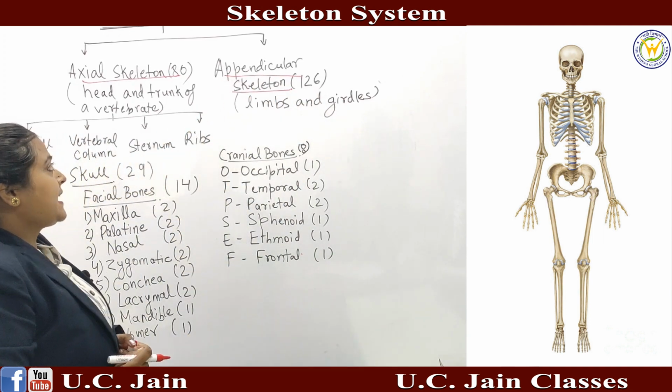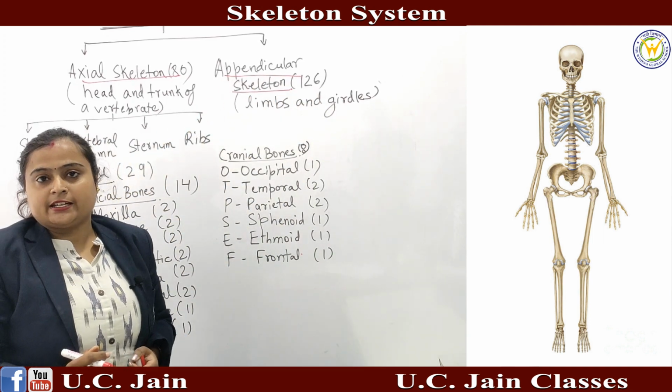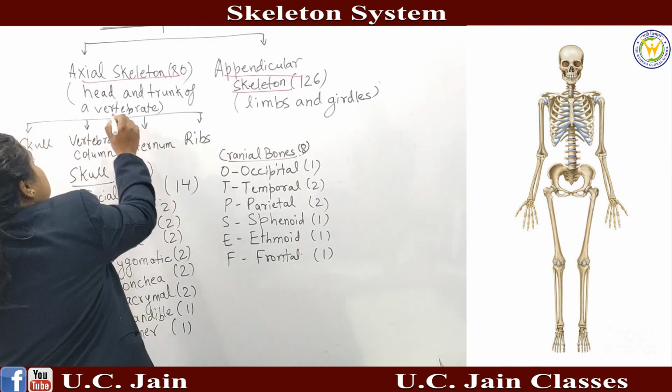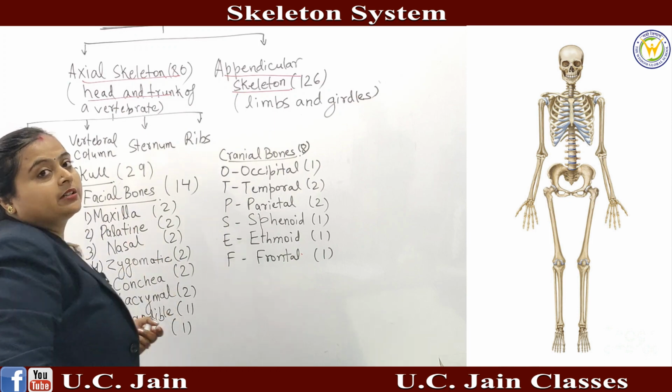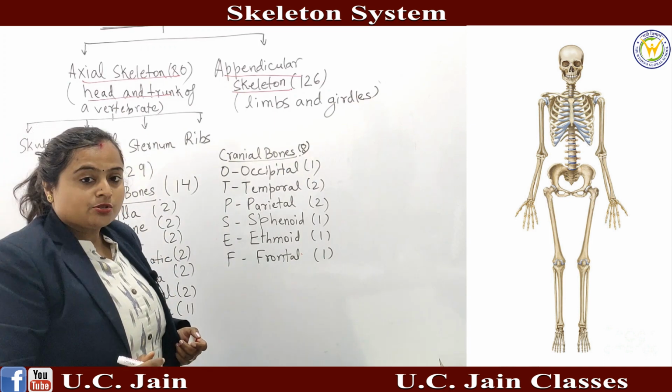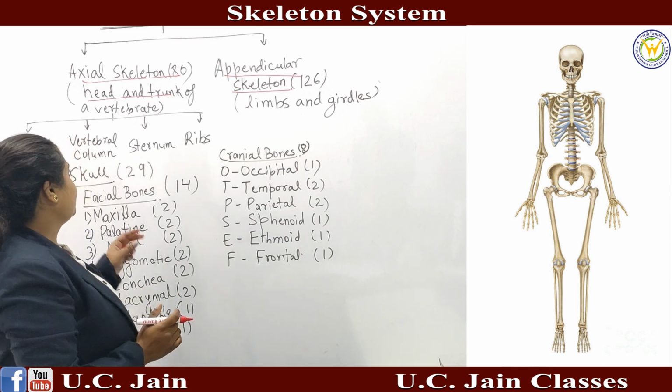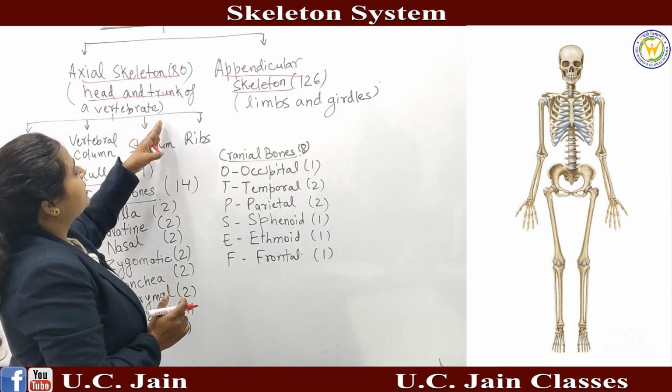So in the axial skeleton, what is the axial skeleton? Which part is it comprising? It is comprising the head and the trunk of a vertebrate. Vertebrates are animals having bones, they have the vertebrae, so they are known as vertebrates.